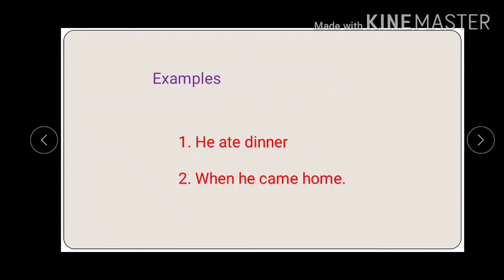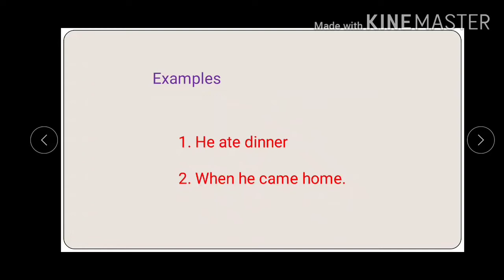Here are two examples of clauses. The first one is he ate dinner. Now here first what you have to do is you have to identify whether there is a subject and verb. So he is the subject, ate is the verb, and dinner is the object. So what is this? Is it a phrase or is it a clause?